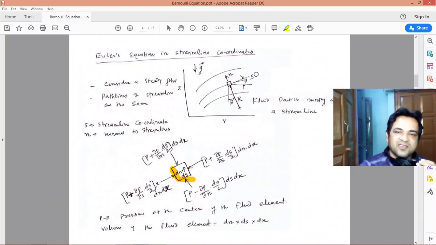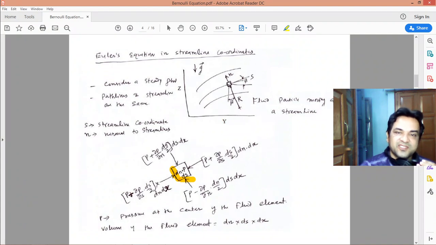S is along the streamline, tangent to the streamline, and the n direction is normal to the tangent. This tangent makes angle beta with the y-axis, the horizontal. And the fluid particle is moving along the streamline.